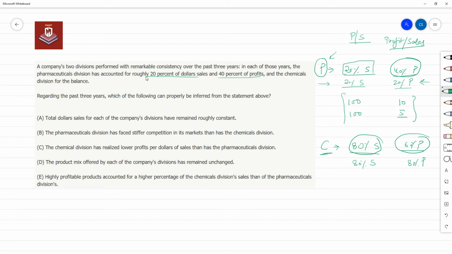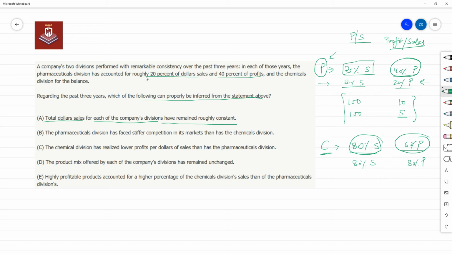Okay, so this is what I'll understand from this. Now, regarding the past 3 years, which of the following can be properly inferred from the statement above? Okay, total dollar sales for each of the divisions have remained roughly constant. I don't know, we are not talking about dollar sales at all. The dollar sales could have differed significantly.